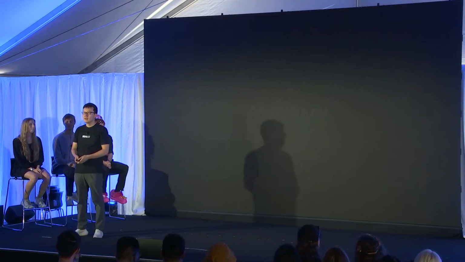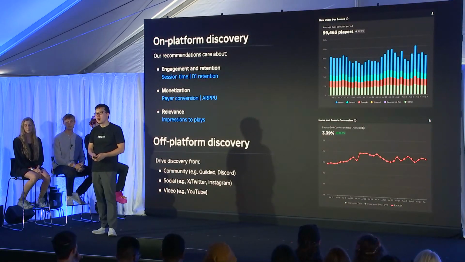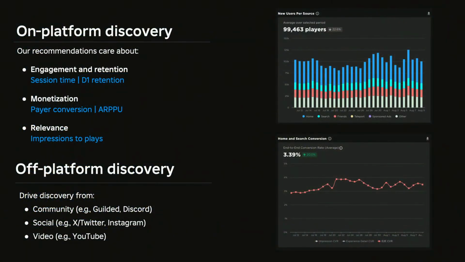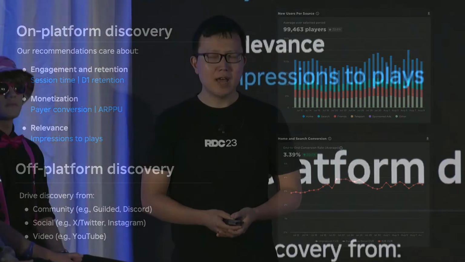All right, last but not least, let's talk about acquisition. So you can acquire new users through on-platform and off-platform channels. For on-platform, our recommendations care about engagement, retention, monetization, and relevance, which is impressions to plays for your experience. So use the tips that we already covered to build a great experience and test different icons and other metadata to try to improve your impressions to plays. For off-platform, there are many channels to acquire users, from community to social to YouTube.